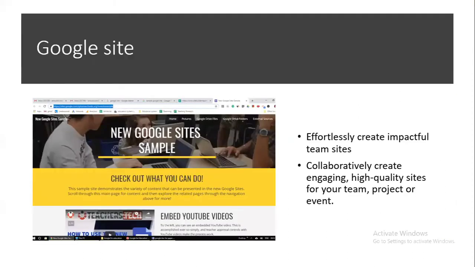Google Sites is basically a powerful way of creating, especially, team sites, and many people can work together to create a Google site. You can create high quality sites with your team, and you can create those sites for your team project or event.